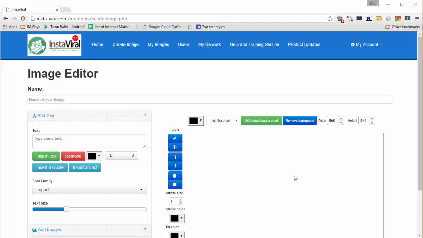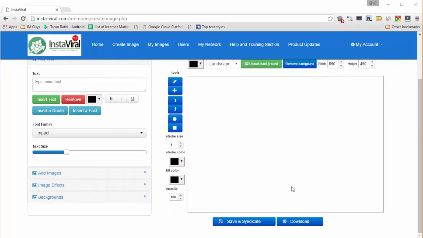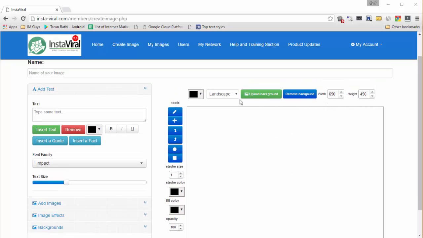So now we're in the Instaviral image editor, and this is a very powerful image editor that's online, so you can work it right inside your browser, nothing to download or install. And this image editor will give you everything you need to create really amazing viral images. Let's see exactly how. So let's start by loading up a background, and we can do that by clicking on